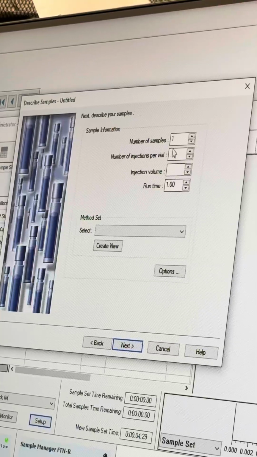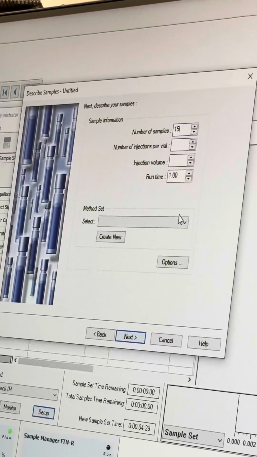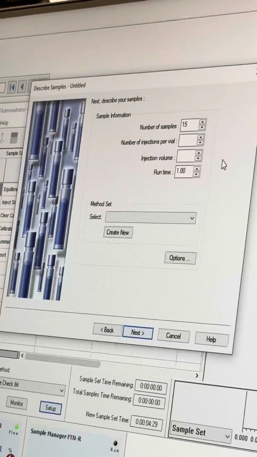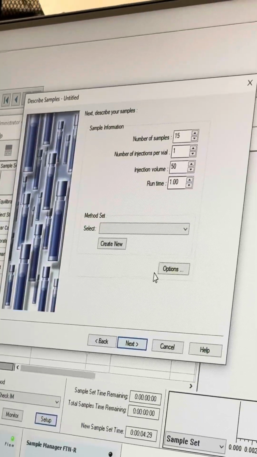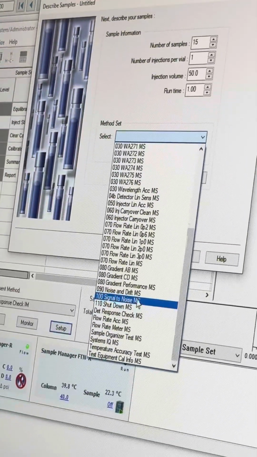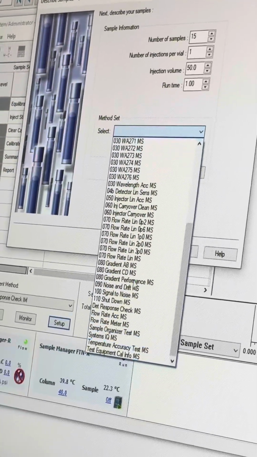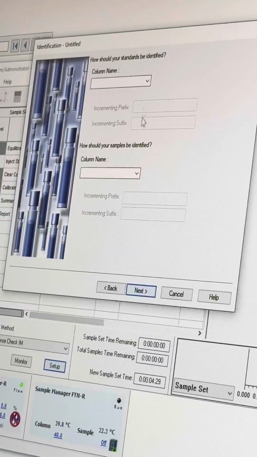Okay. Sample information. How many samples do I have? Well, let's say I have 15. Number of injections. I just want 1 injection. Injection volume, we'll do 50, and the runtime of a minute. Method set, you can change it up. We're going to say, hey, I want this detector response check method set as well. So we'll go on next.